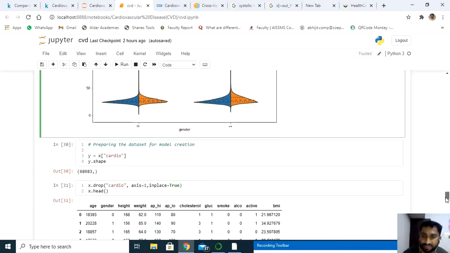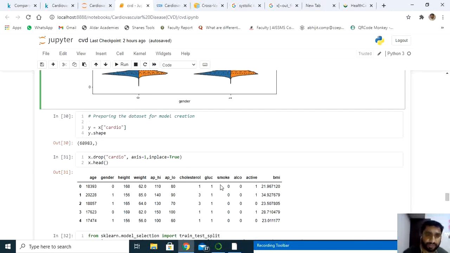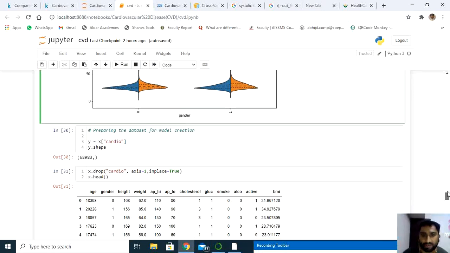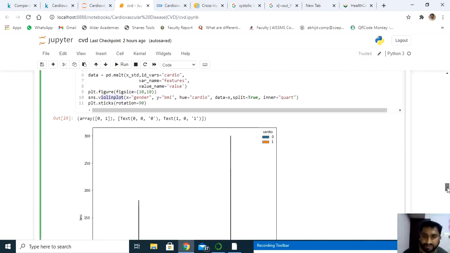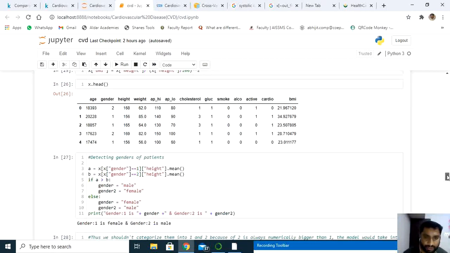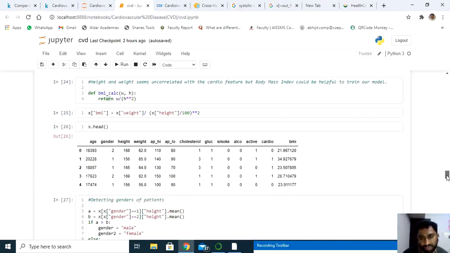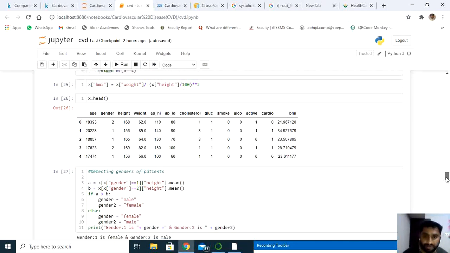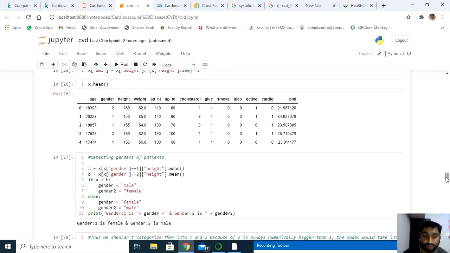Next, it's time to split the data, preparing the data set. Remember, this is just at the base level that I have pre-processed the data. There are a lot of things required here, and we can explore this data for the next levels also.